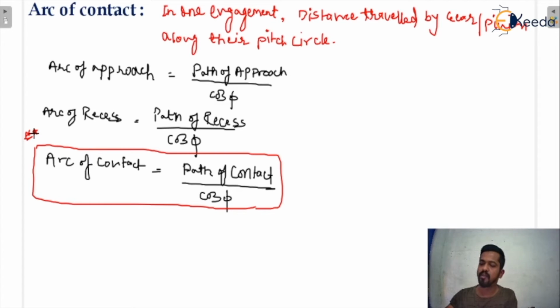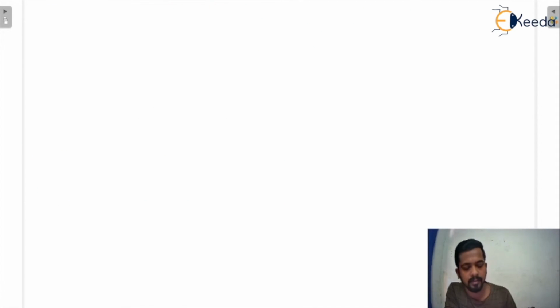So what is the arc of contact? Basically, in one full engagement period, it is the distance traveled by the gear or pinion along their pitch circle. So that is the arc of contact, and now we have to find the contact ratio. The next topic is contact ratio. We will do the numerical questions on that.